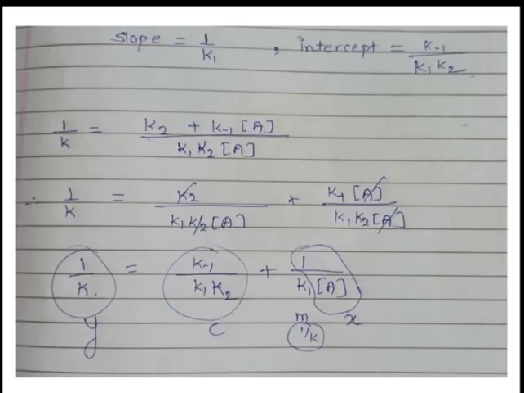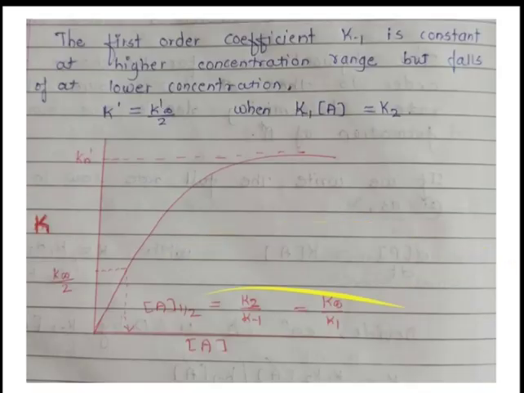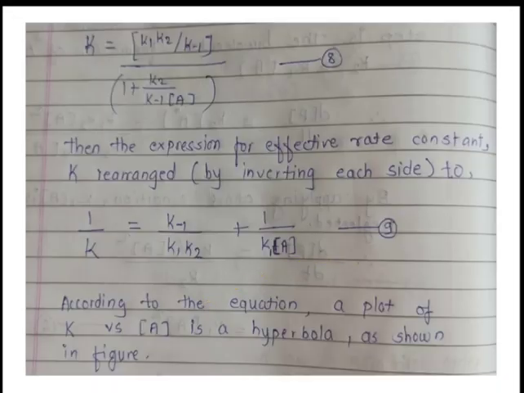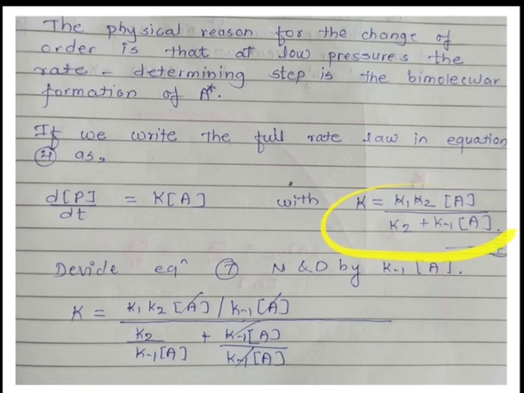So see, we are taking the reciprocal of this equation. Consider this equation as it is: K is equal to K1 K2 into concentration of A divided by K2 plus K minus 1 into concentration of A. This is the first order rate equation, and where concentration of A square is there, this is the second order rate equation.